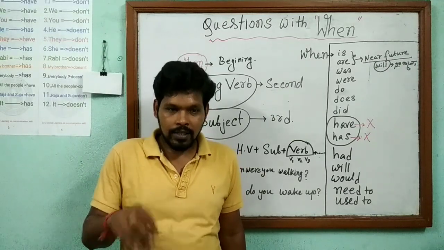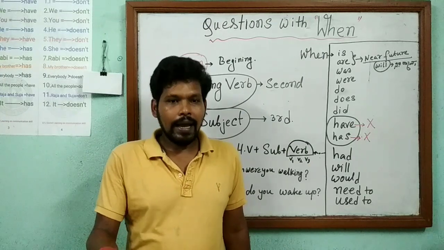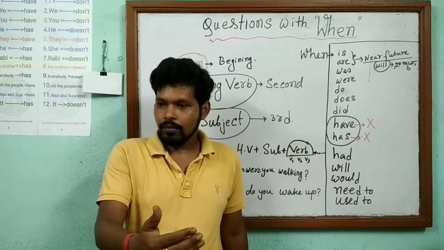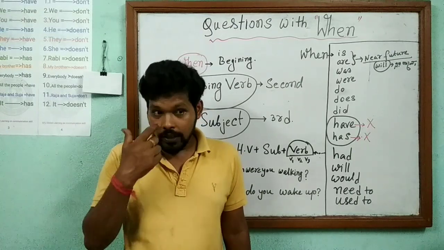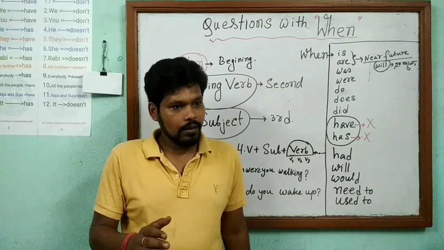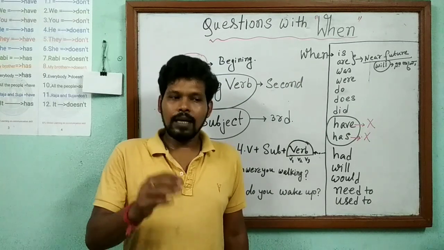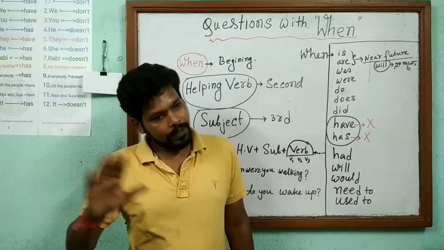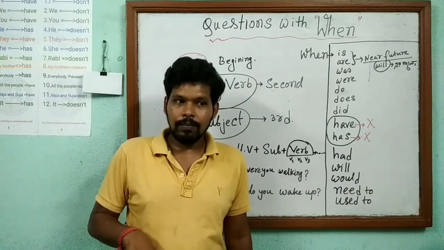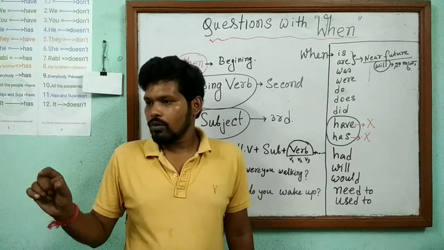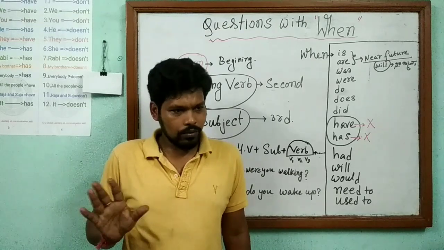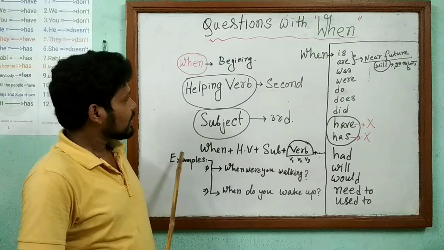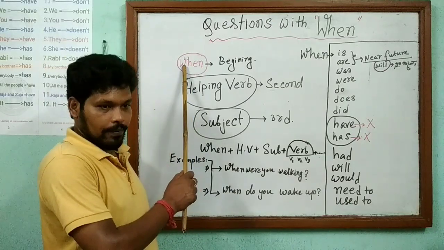Naturally we use second person, you, and sometimes third person, he, she, they, Ram. So all types of subjects we can use for asking questions with when.